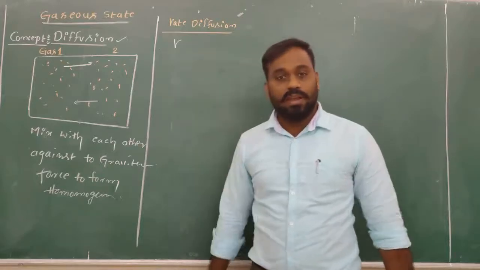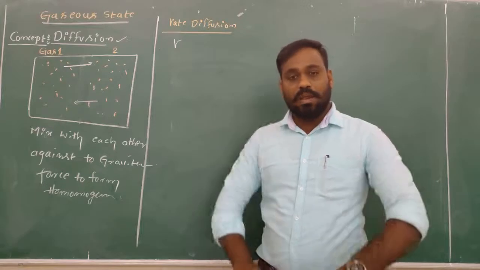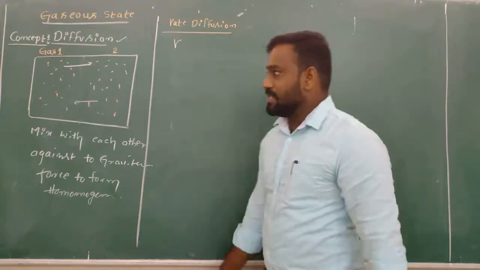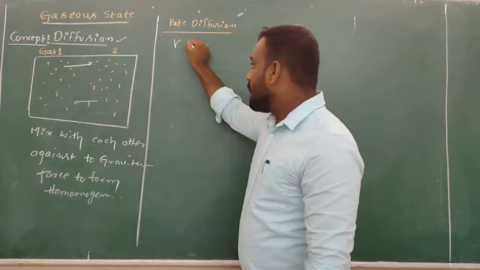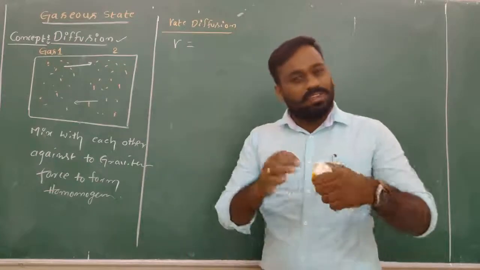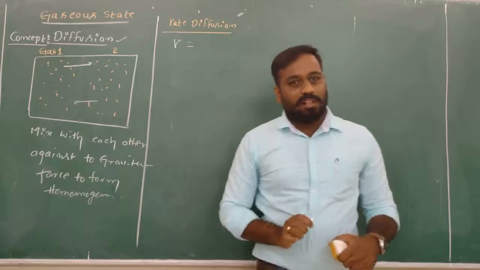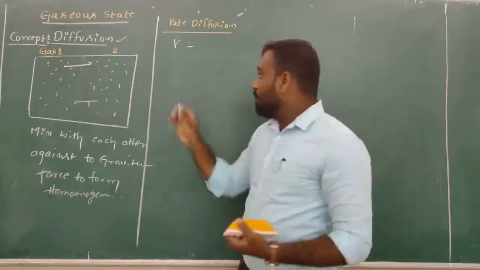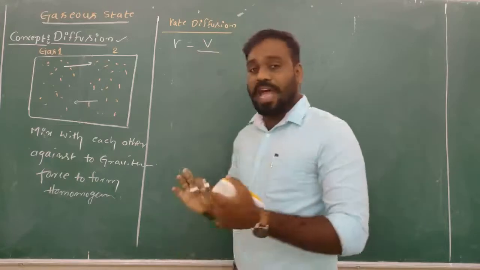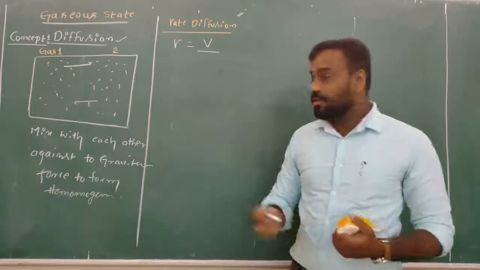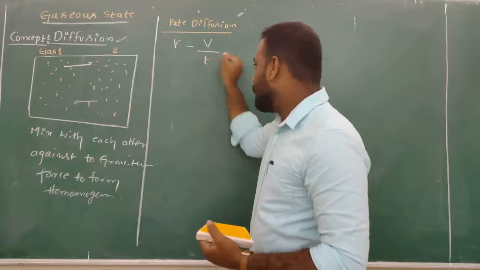The rate of diffusion, for any one particular gas, is also called speed. The rate of diffusion of any gas is equal to the volume of that gas diffused divided by the time taken.